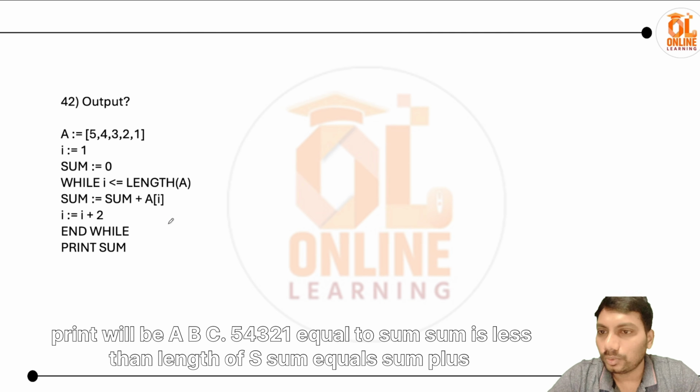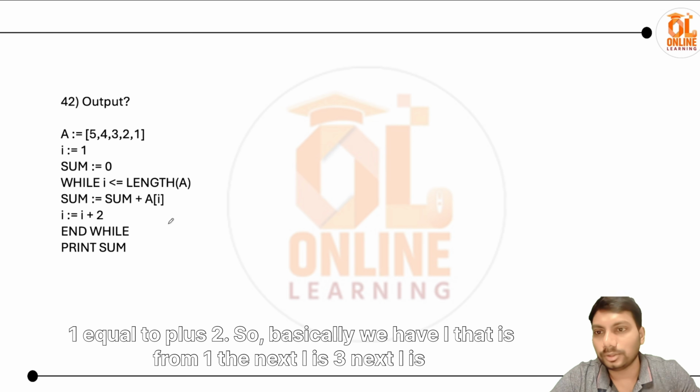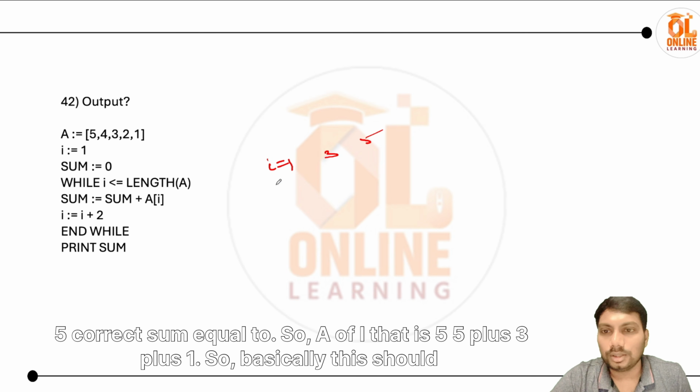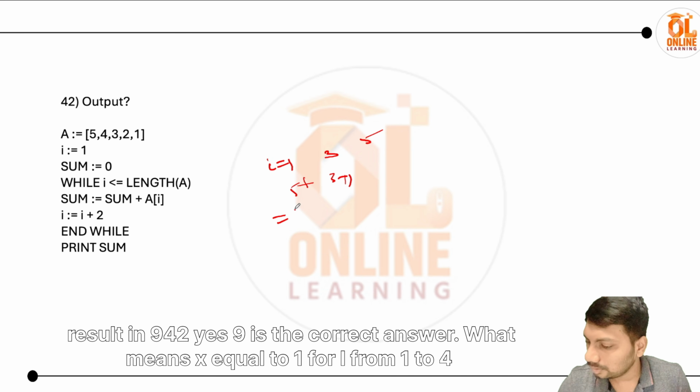5 4 3 2 1, I equal to 1, sum is less than length of a, sum equal to sum plus 1, I equal to I plus 2. So basically we have I that is from 1, the next I is 3, next I is 5, correct? Sum equal to a of I, that is 5, 5 plus 3 plus 1, so basically this should result in 9. Yes, 9 is the correct answer.